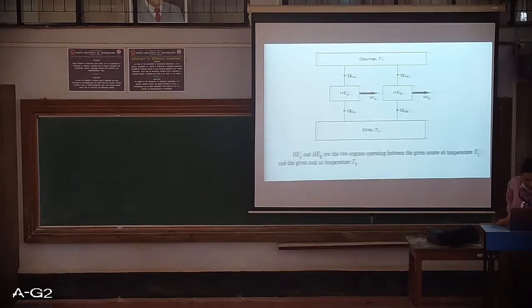WA is the work output from heat engine A, and WB is the work output from engine B.